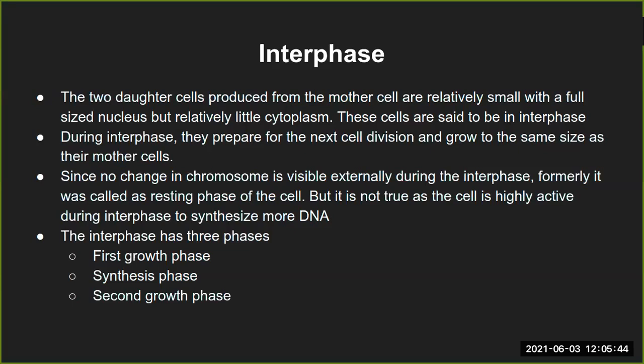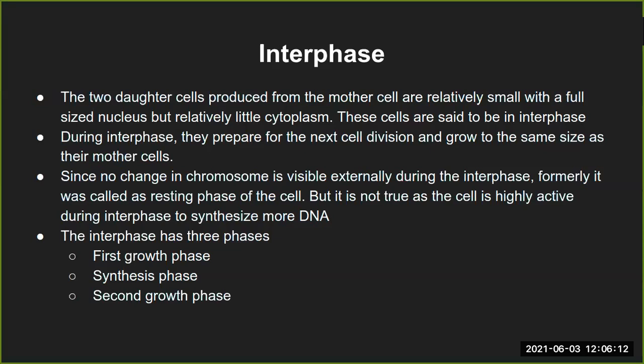Something that is not required immediately for a cell need not be duplicated while cell division is happening. It just stays as the genetic code, and obviously the genetic material is getting transferred to the next cell.